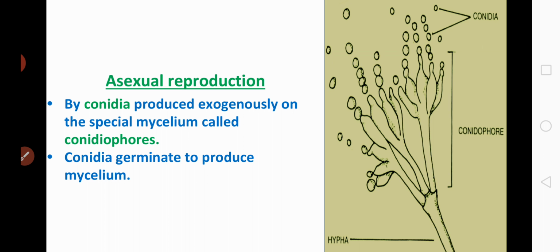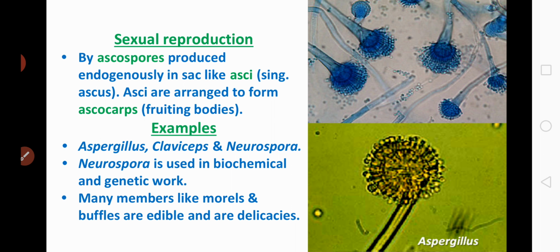Later on the conidia germinate to produce the mycelium. Understood? This is about the asexual reproduction. Now coming to the sexual reproduction by ascospores, and these ascospores are produced in a structure called asci or ascus, and the asci are arranged to form an ascocarp or fruiting body.